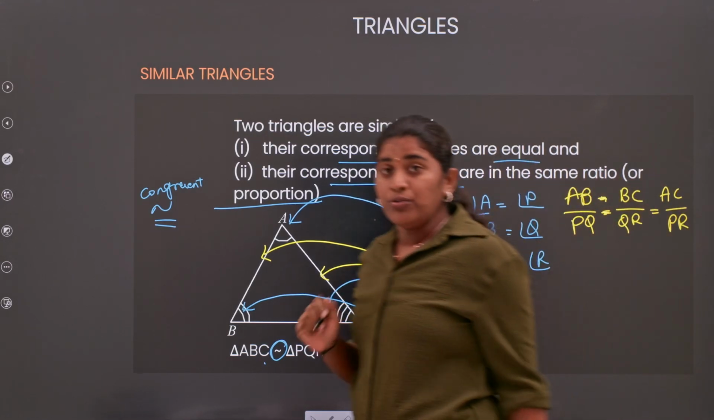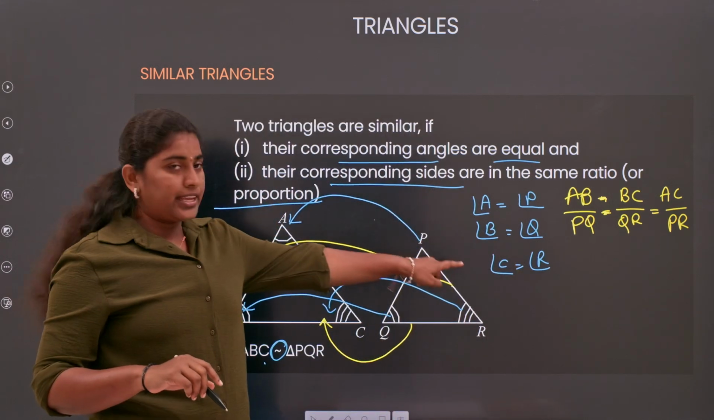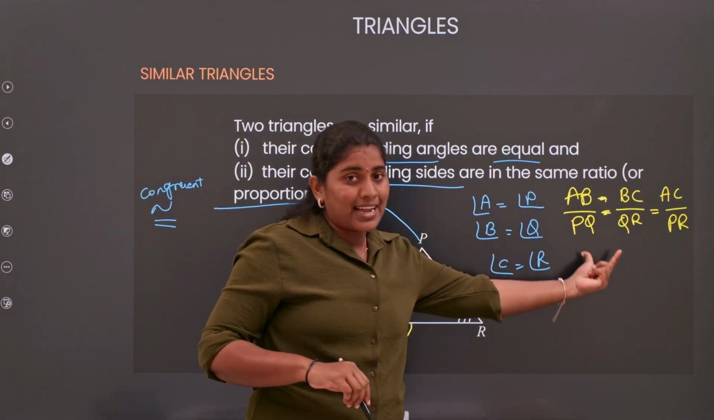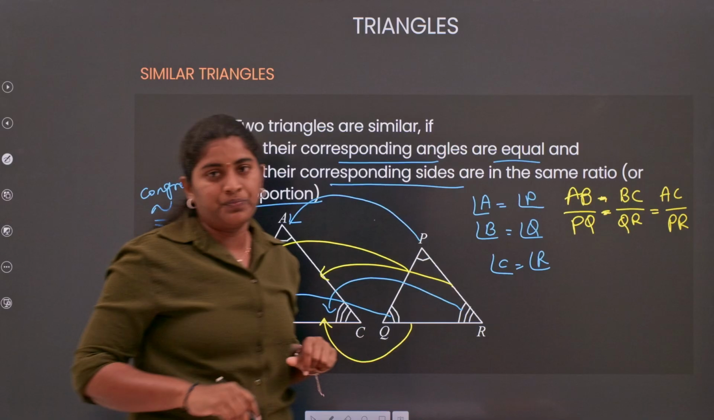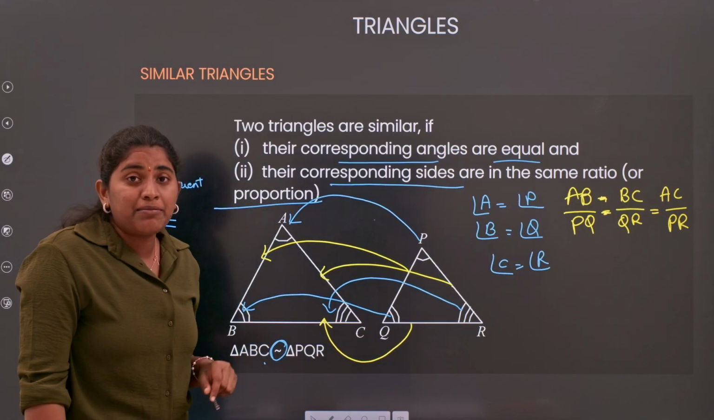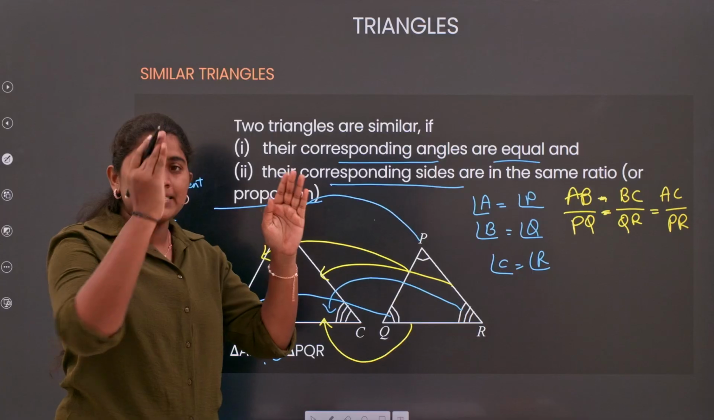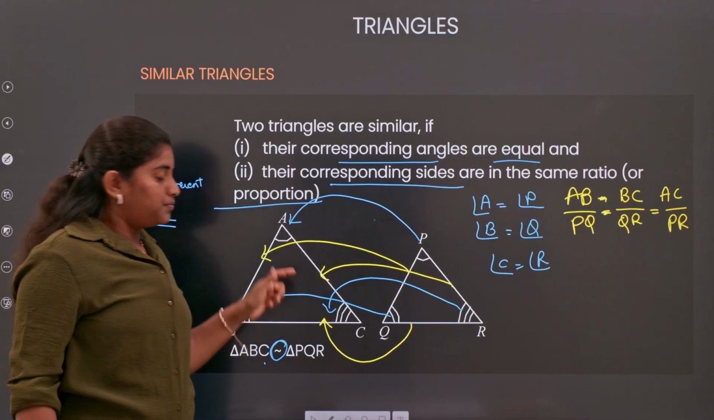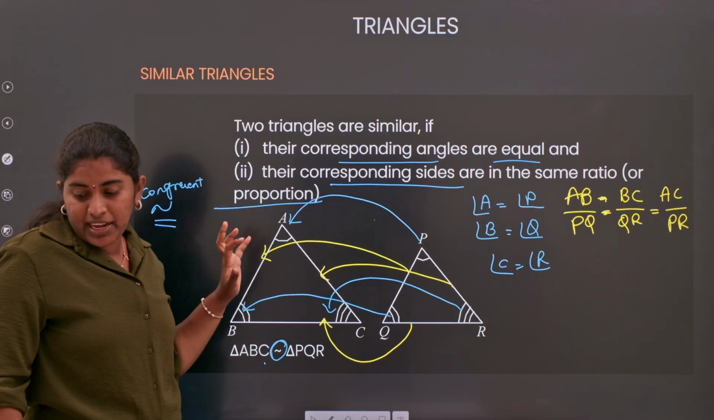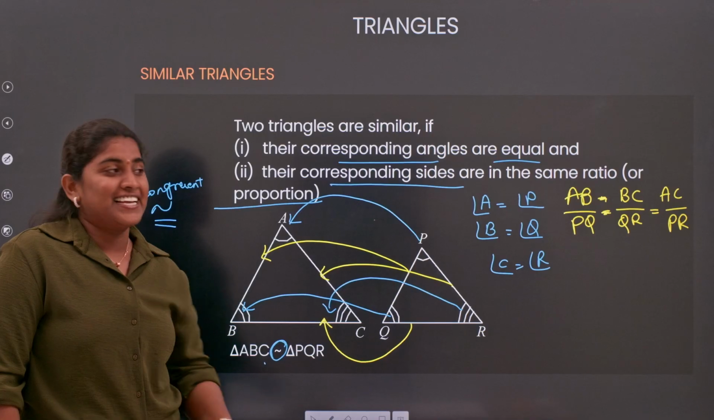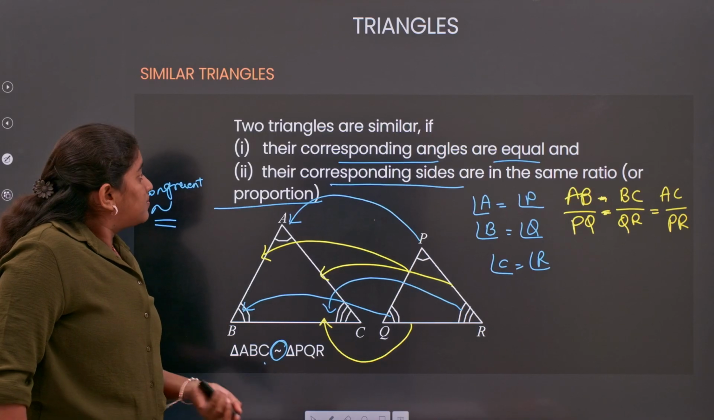Clear? Now, corresponding angles are equal and corresponding sides are in the same ratio. Understood now? It means if you take the ratio of your corresponding sides, you will get the same ratio. Now, clear about the similar triangles? Nice. Let's see the next.